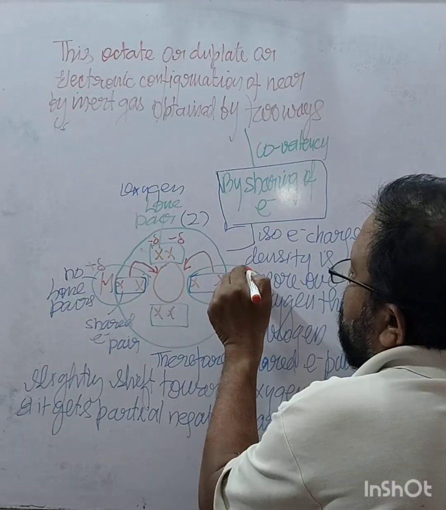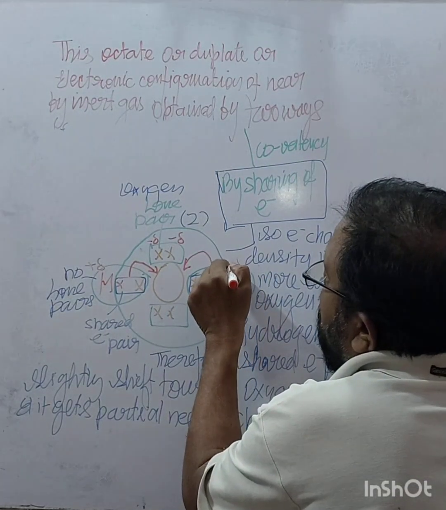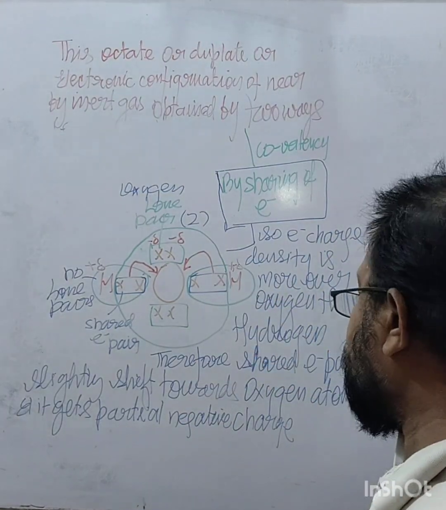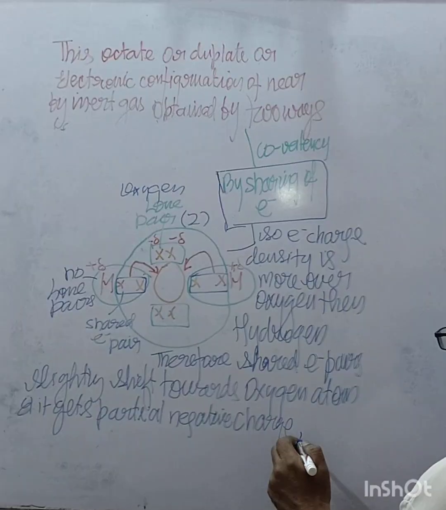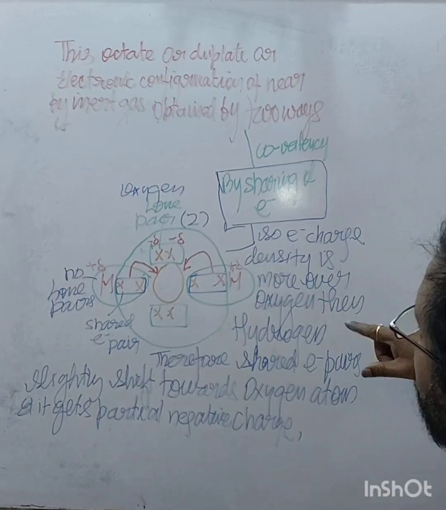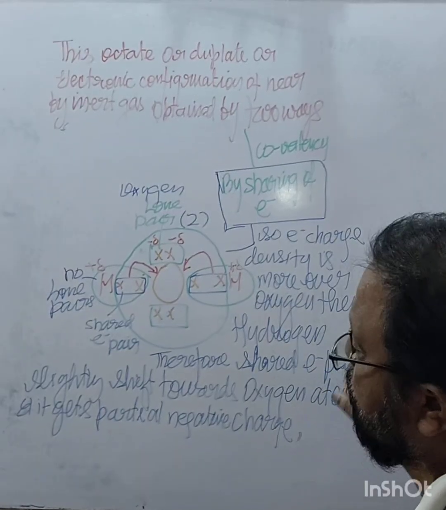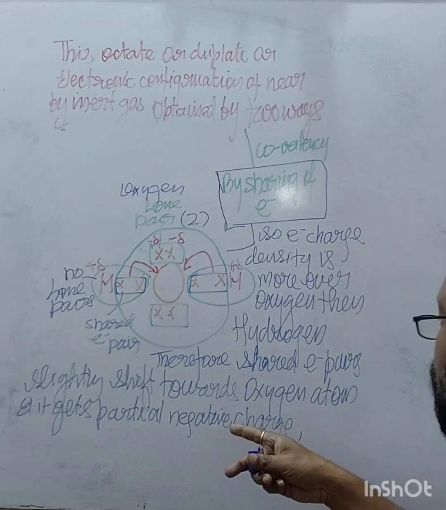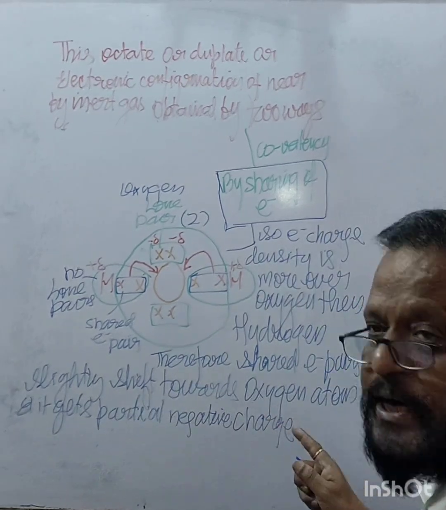So it gets partial positive charge. So what did I write? Electron charge density is more over oxygen than hydrogen. Therefore, the shared electron pair slightly shifts toward the oxygen atom, and it gets partial negative charge.